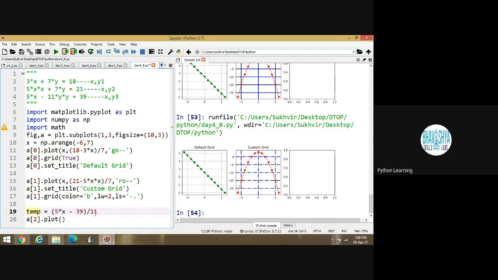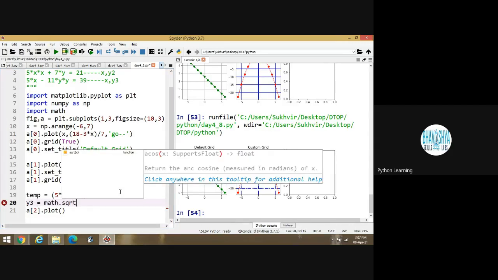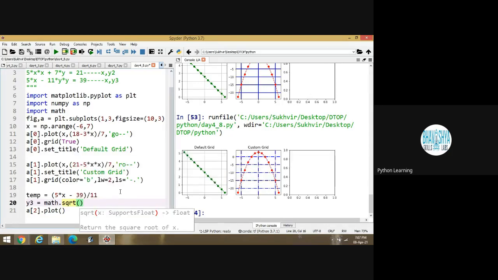Let us say temporary variable. After that, I have to write the square root of this value. It means let y3 is there, math dot sqrt, and inside the bracket I have to write temporary variable. Is it okay? Suppose this one is the content.